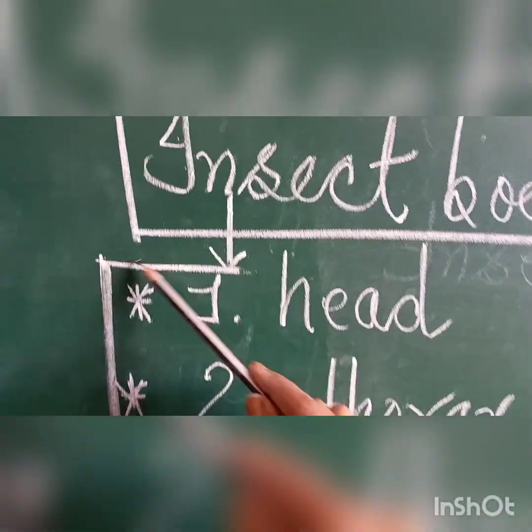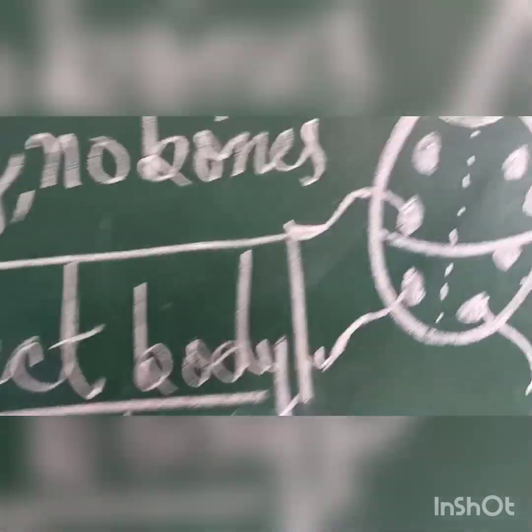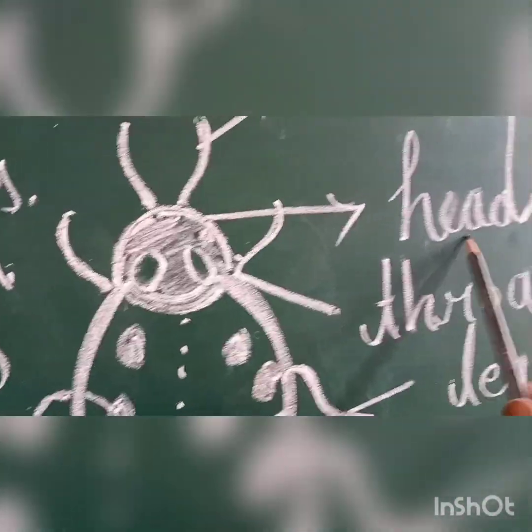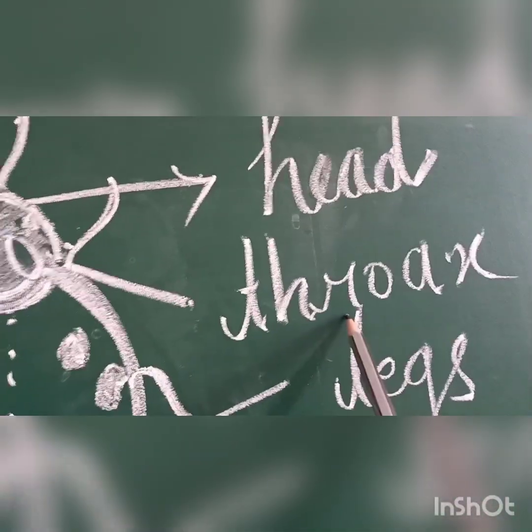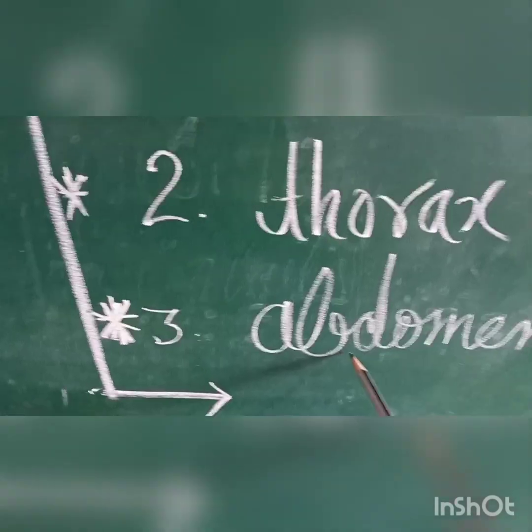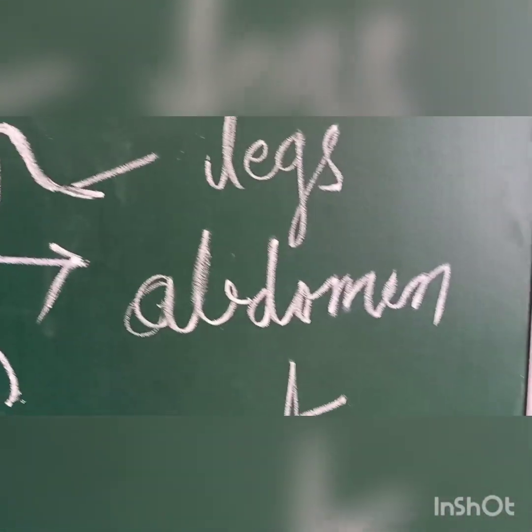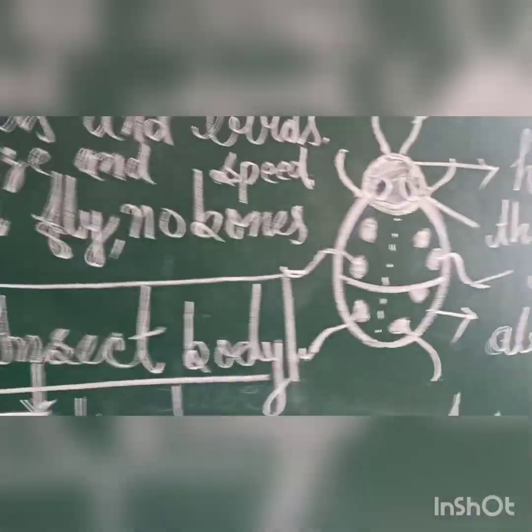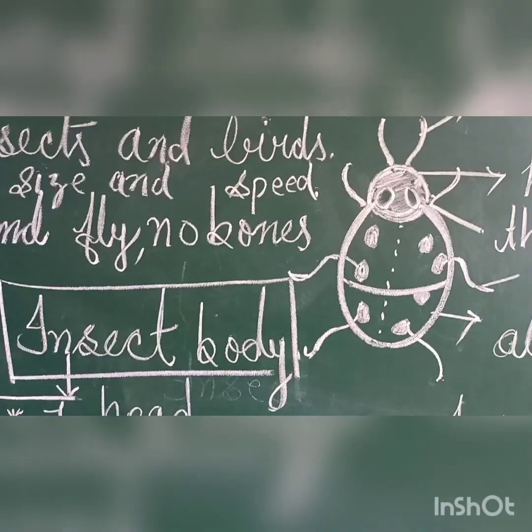The insect body is divided into 3 parts: first the head, second the thorax, and third the abdomen. So this is your introduction to this chapter on insects.